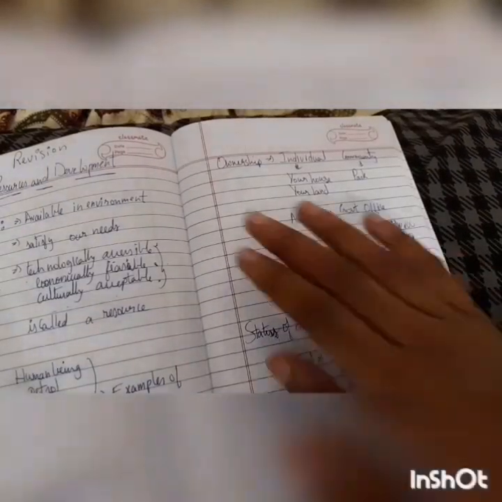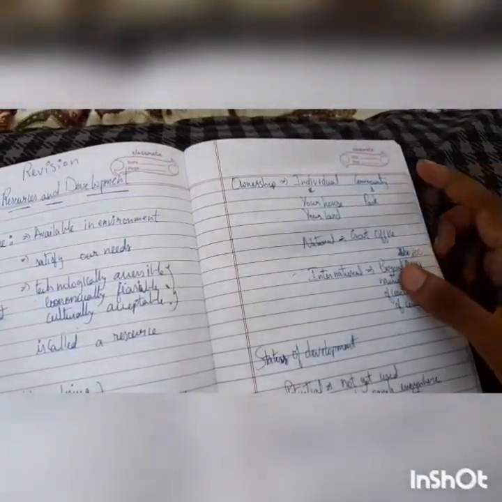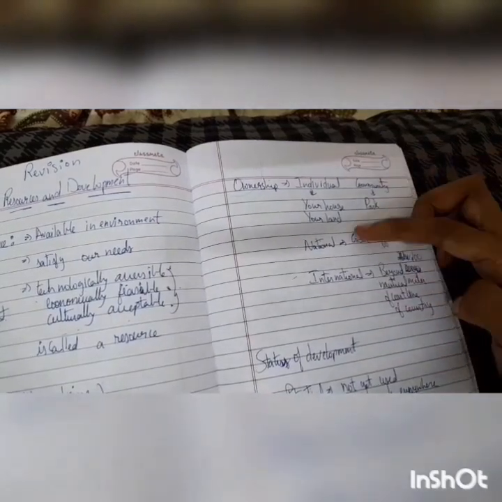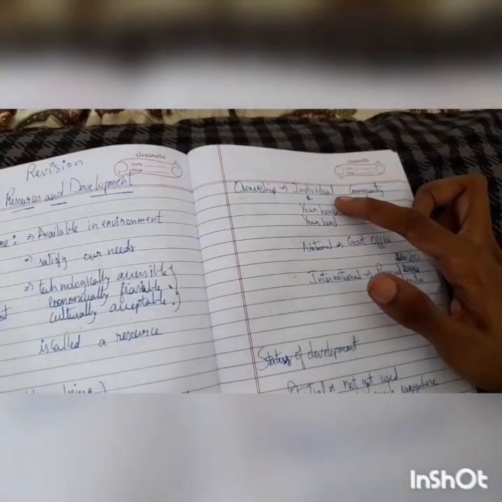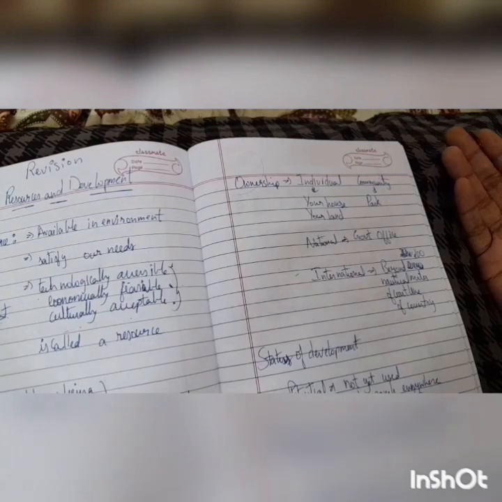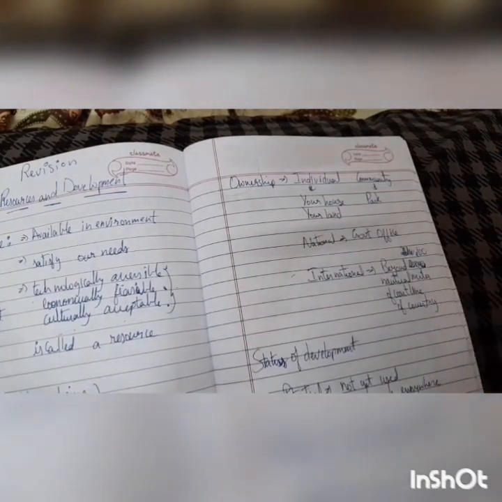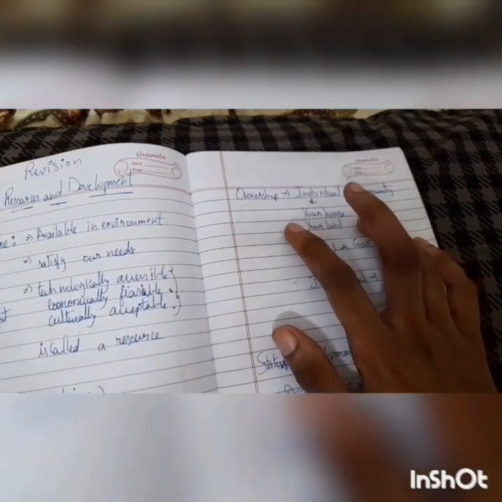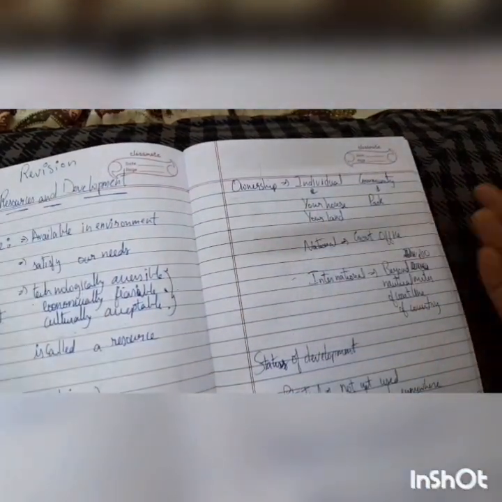Now let's classify it based on ownership. Under ownership, it can be classified as individual, community, national, and international. Individual, you probably own a house or a farm. These are all your own properties. So the land you own is a resource that you own. So individual ownership, your own house is an example of that.